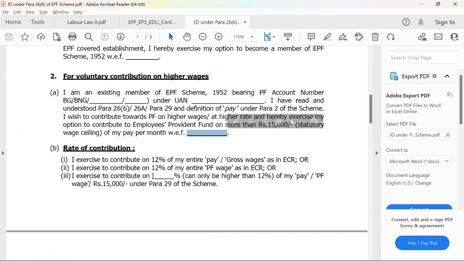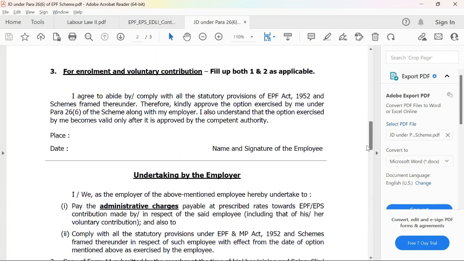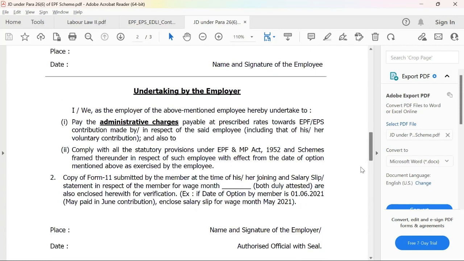Correct? And this is for additional contribution going forward if I want to increase it. So this is as of now. If we put 2014 and whatever that date, then the calculation I showed, a few lakhs, we have to pay that. How we pay, that is not clear. And going forward, instead of 8.533%, do I want to increase it? I can opt for any of these things. I think these two should be filled and signed by both myself and my employer and then submitted.